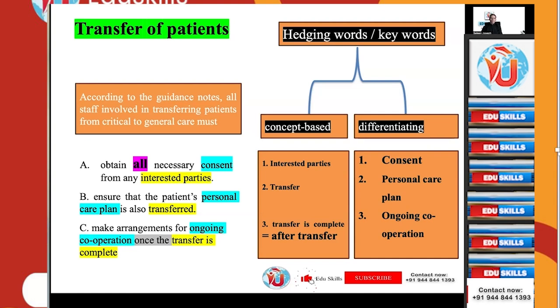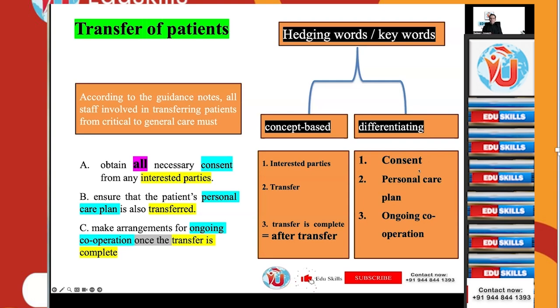So from the very concept-based hedging words, what should be the answer? Transfer. Second one, which means the whole title. That's what I said. You should look into the title first. So the title speaks about transfer, not about the interested parties, not what is after the transfer, but during the transfer. Now, differentiating hedging words.